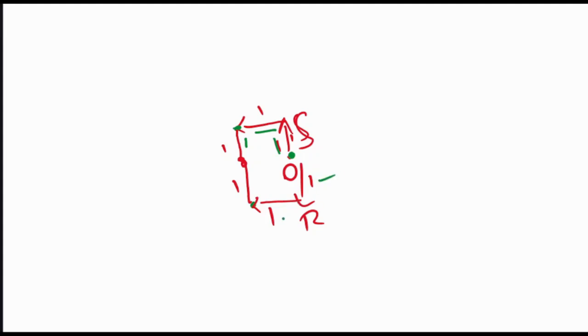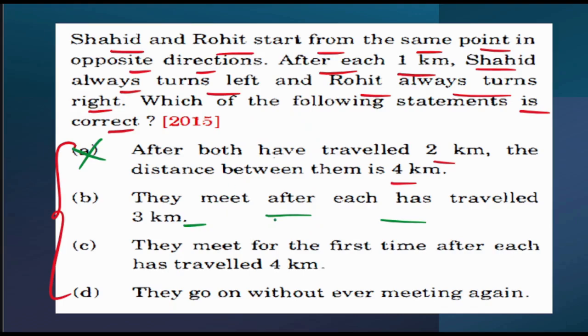Then again he turned right and covered 1 kilometer. Then again he turned right and covered 1 kilometer. So Rohit also covered 1, 2, 3 kilometer. So after covering 3 kilometer only, both of them have met each other again. So this particular statement is correct. That means they met after each has traveled 3 kilometer. Understood? So this was the question.